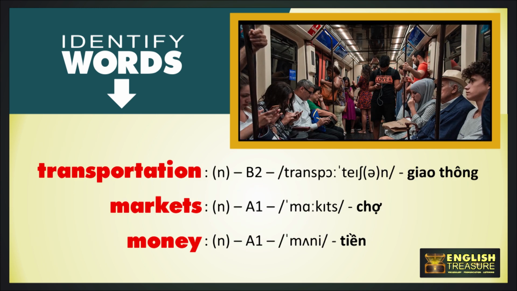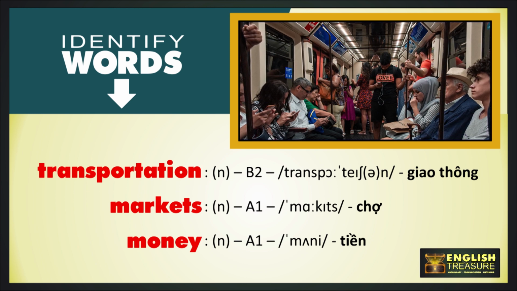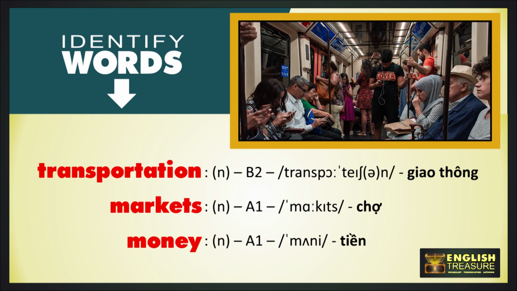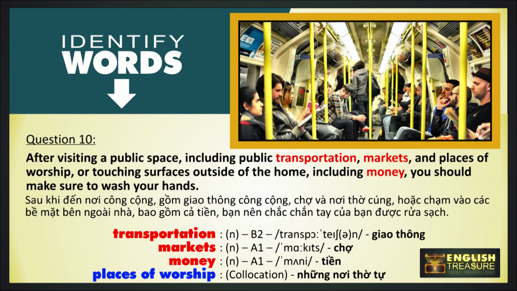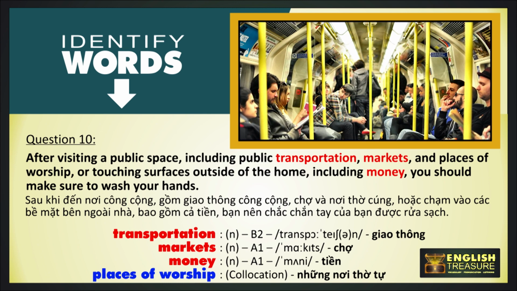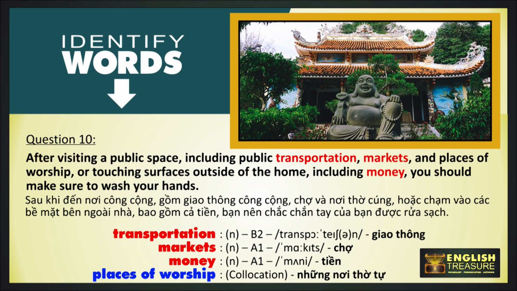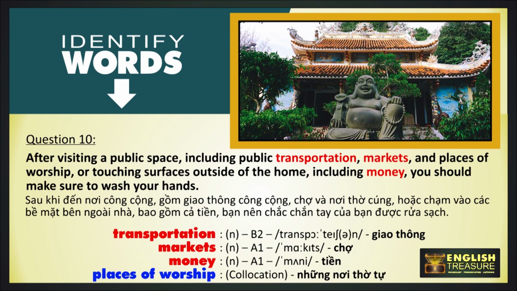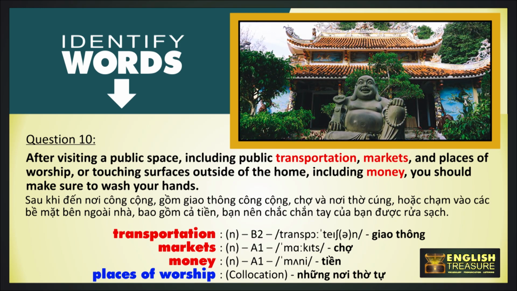The correct words are transportation, markets, and money. After visiting a public space, including public transportation, markets, and places of worship, or touching surfaces outside of the home, including money, you should make sure to wash your hands. In this sentence, we used the collocation places of worship. This is the phrase that is used to describe all religious locations where people go to engage in religious ceremonies.